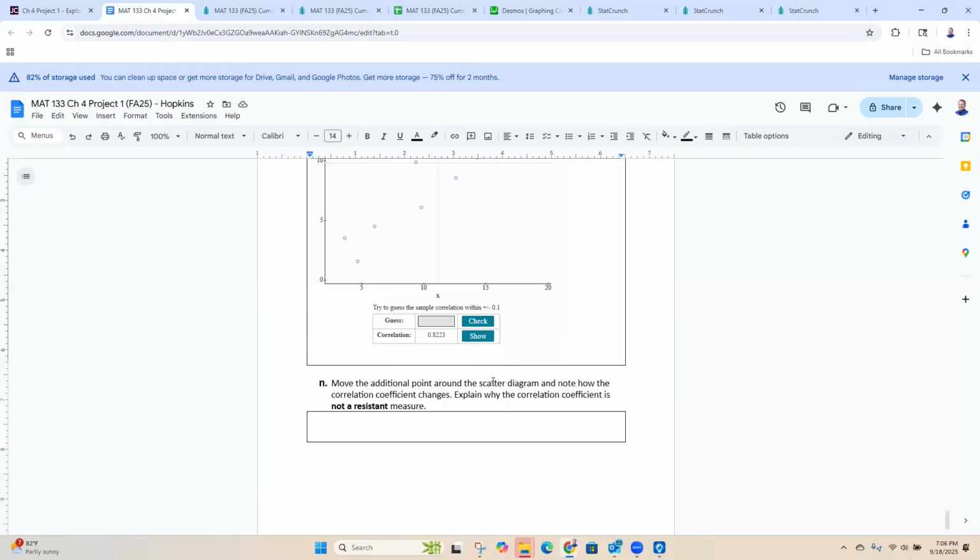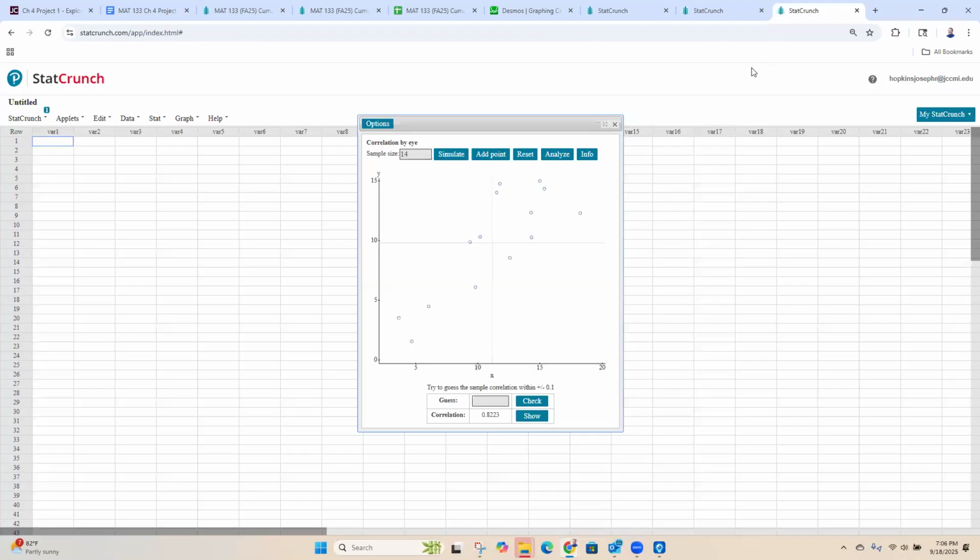So let's find out if this correlation coefficient is resistant to outliers. Right here's my correlation coefficient. Here's my 15, 15 I put in there. I'm going to grab that and just move it around. If I move it over here, my correlation is now 0.5. So that went from a strong positive relationship to a moderate one. If I put it down here, now it's a 0.3, a weak positive relationship.